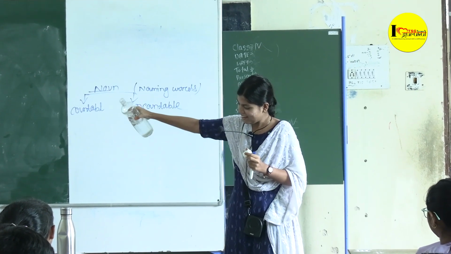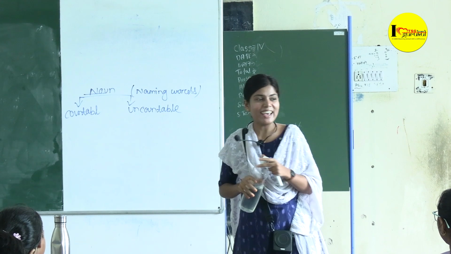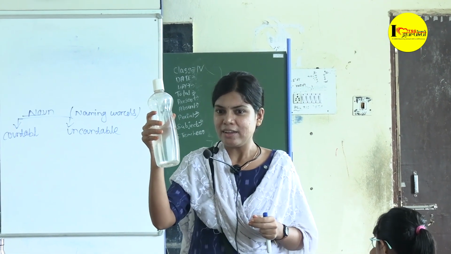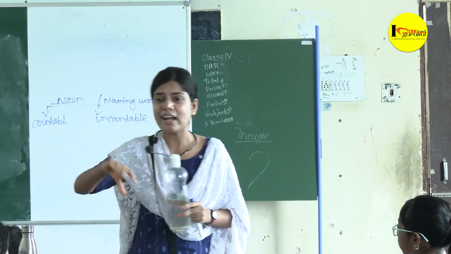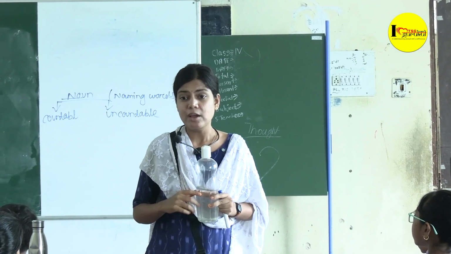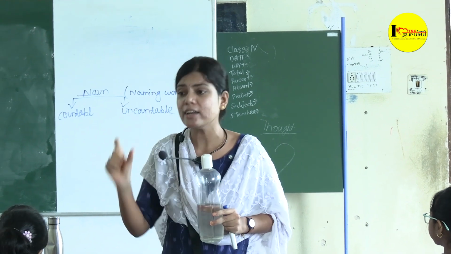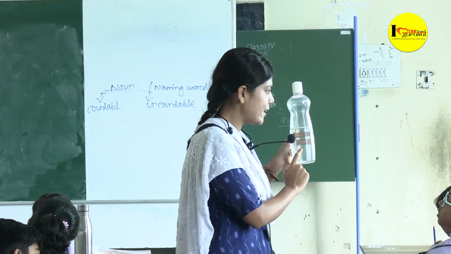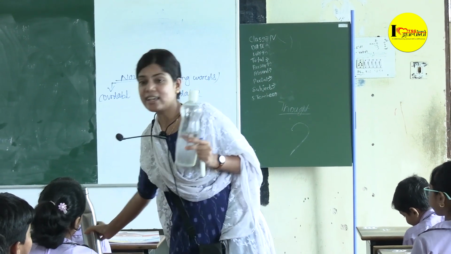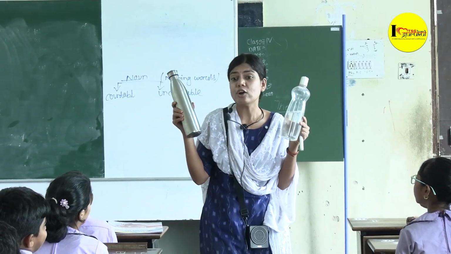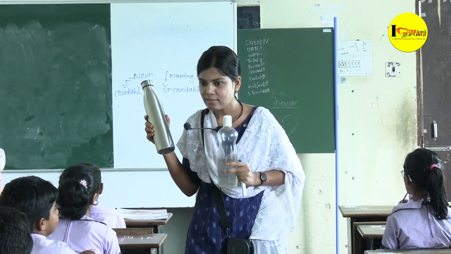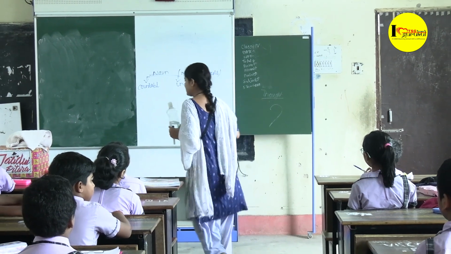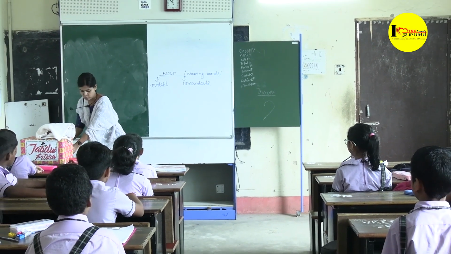Yes? We can say that this is a bottle of water. Or if I put it in a glass, you can say it is a glass of water. But we cannot count water by any number. That 1 water, 2 water, 3 waters. Can we say like this? No. We can say 2 bottles. But we cannot say 2 waters. It is wrong. Yes, my dear children? Yes.